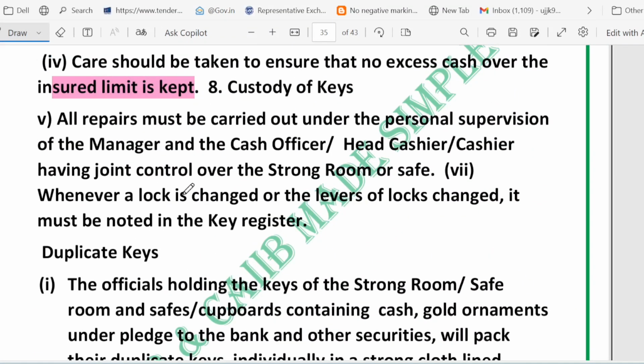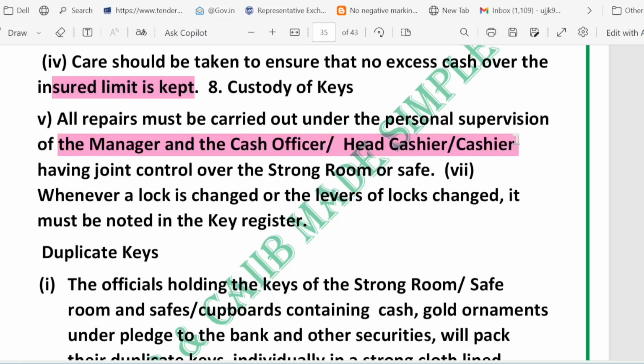So friends, who holds the bank key? It is not a free for all. There is a tight, sensible routine so that the safe stays safe. Now, repair under supervision. If any work is done on the strong room or safe, it must be done under the personal supervision of the manager. And who will supervise it? The manager and the cash officer, head cashier will supervise it.